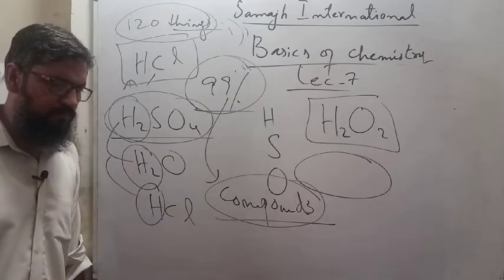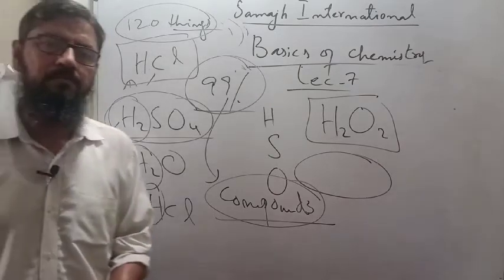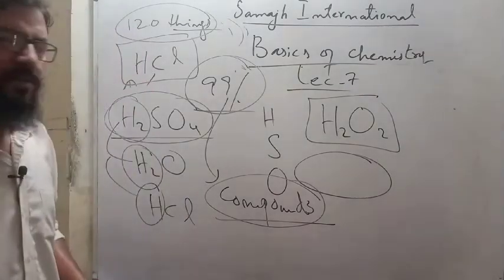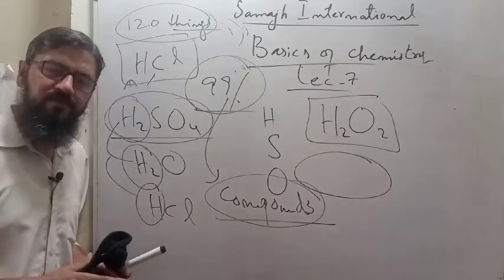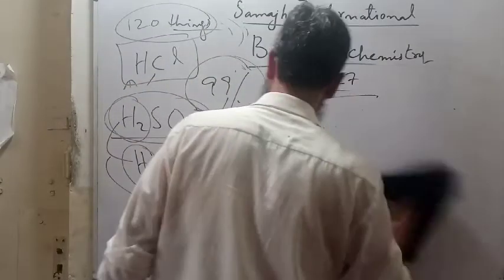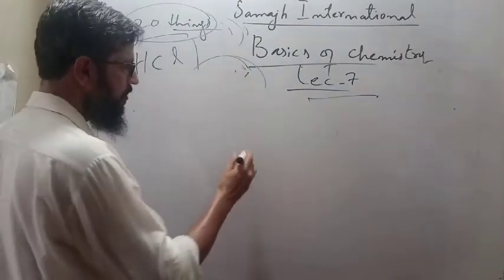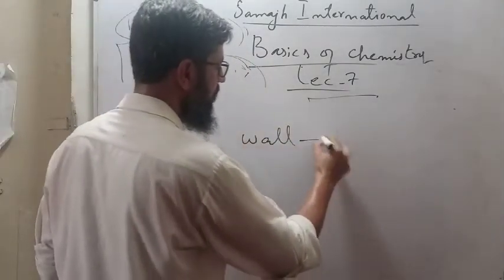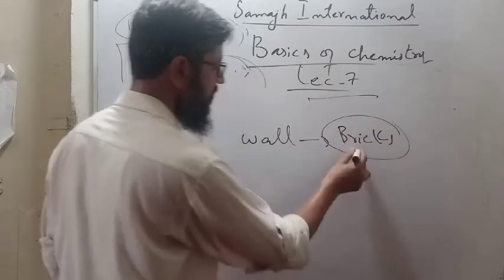Now I am leaving a question for you. To combine atoms, is that enough? Do we only need to combine atoms? For example, you need to make a wall. You need bricks. And what will you do?